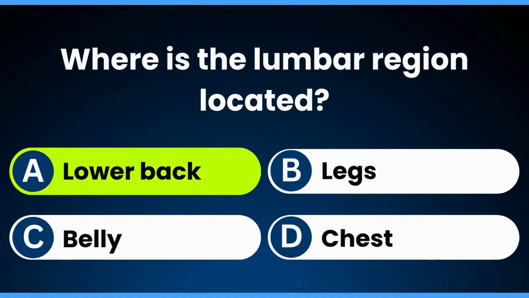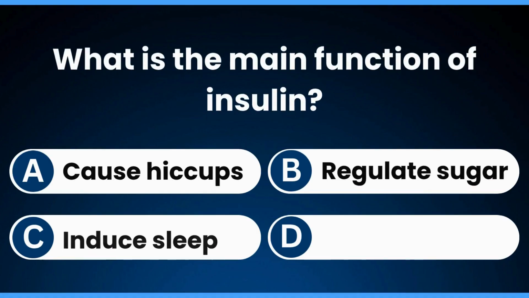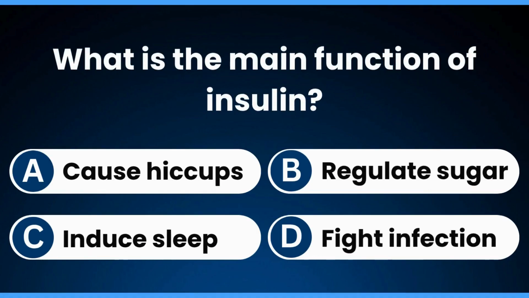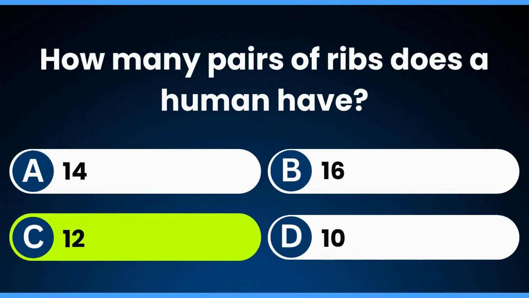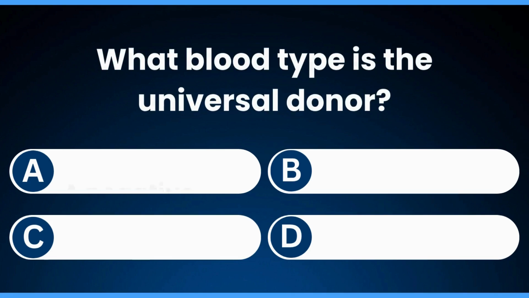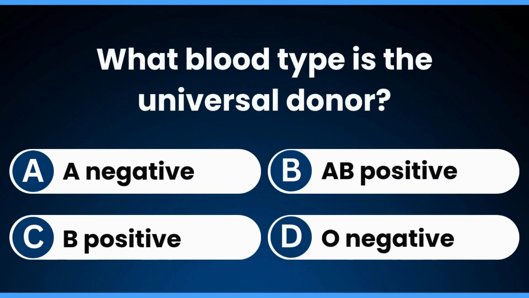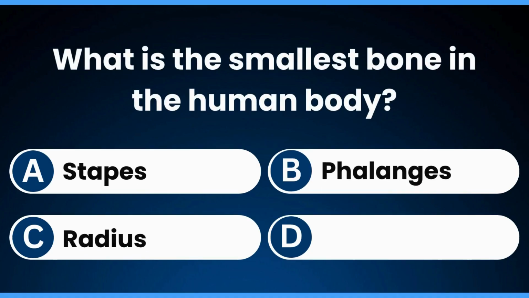Lower back. What is the main function of insulin? Regulate sugar. How many pairs of ribs does a human have? 12. What blood type is the universal donor? O negative. What is the smallest bone in the human body?